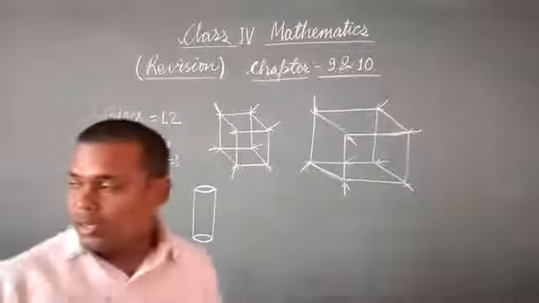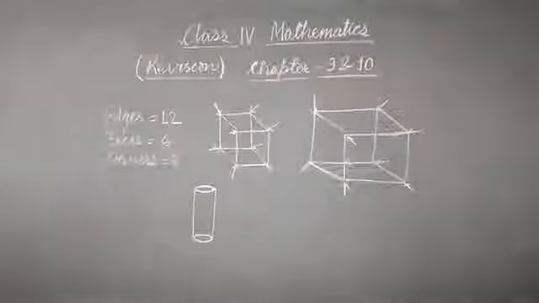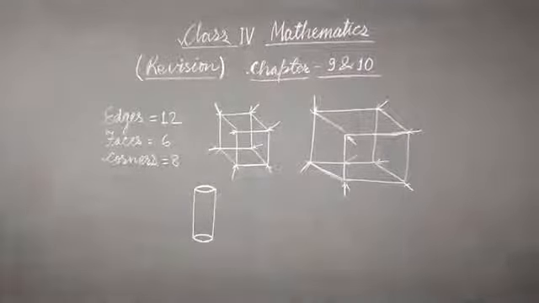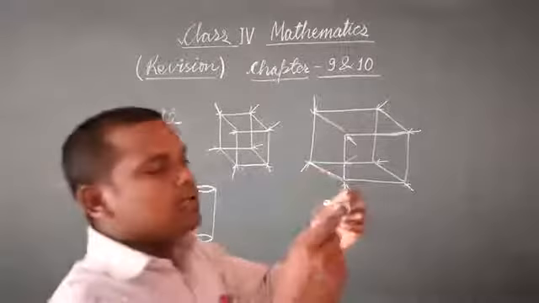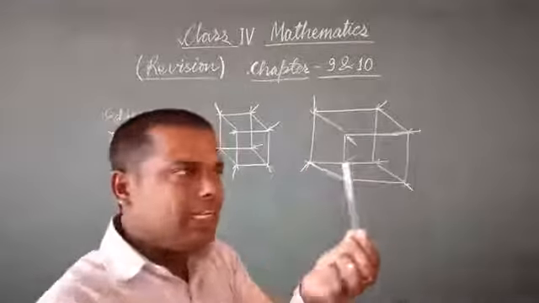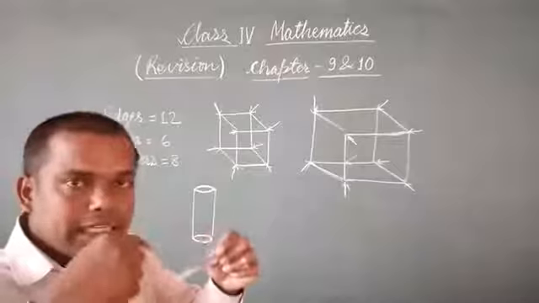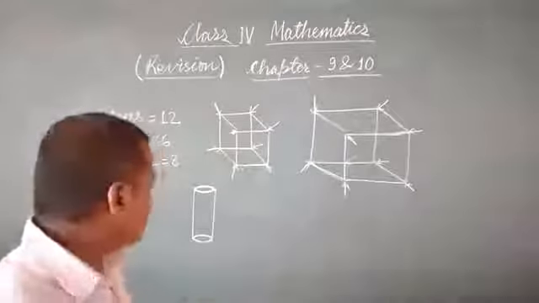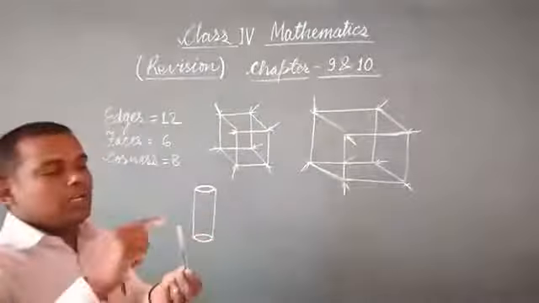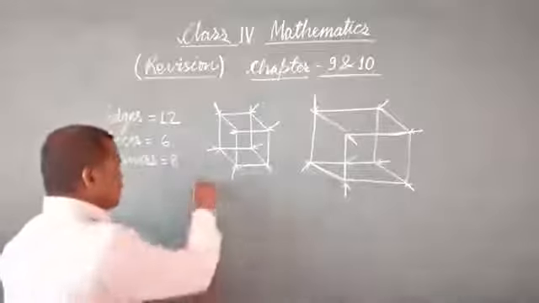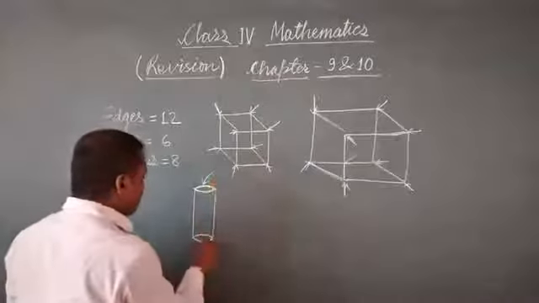In case of a cylinder, just consider this pen. This pen, one side is this one, the other side is similarly cut from here, then we get this. And when we put it here, this is not an edge, it is a curved surface. So here is the curved surface, the edge is only on the top and the bottom. So here is an edge and here is an edge.